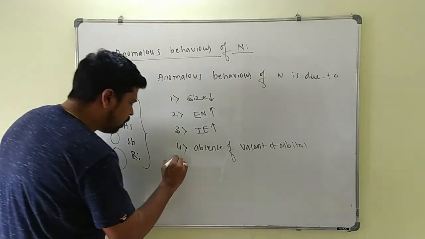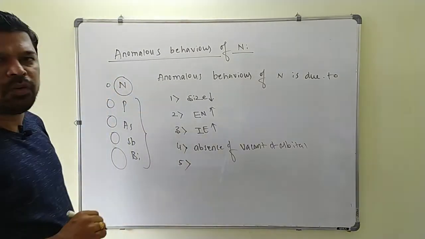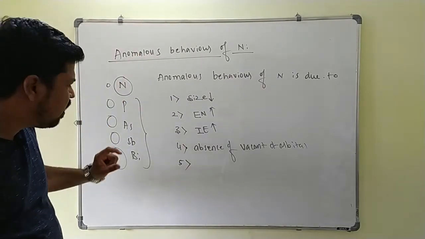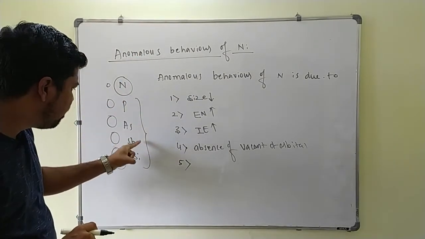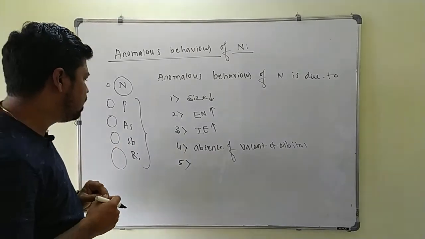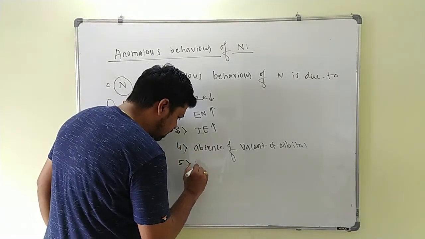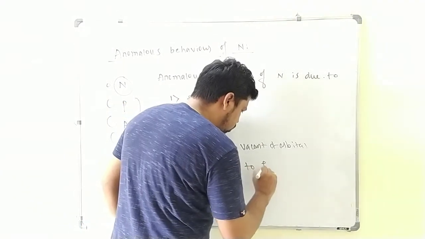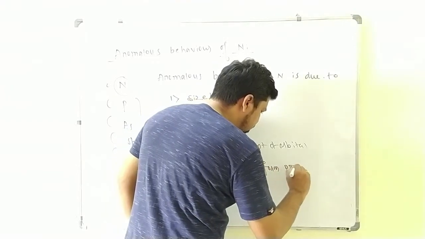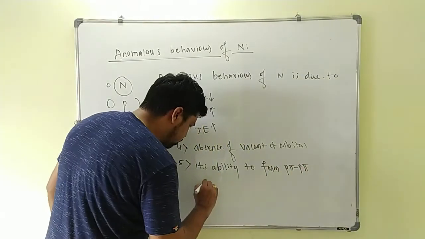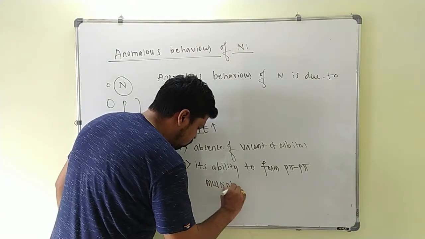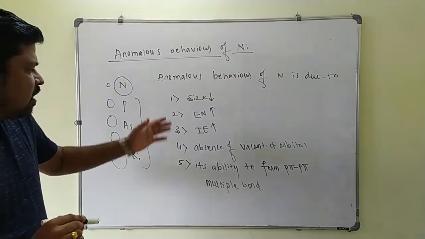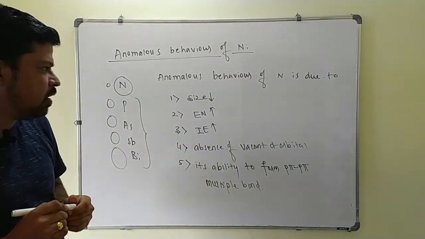The next very important point is, already we have discussed, among the group 15 elements, nitrogen has the unique ability to form pπ-pπ multiple bonds as compared to the remaining elements, because the remaining elements are not able to form pπ-pπ multiple bonds. So these are the main reasons for the anomalous properties of nitrogen.